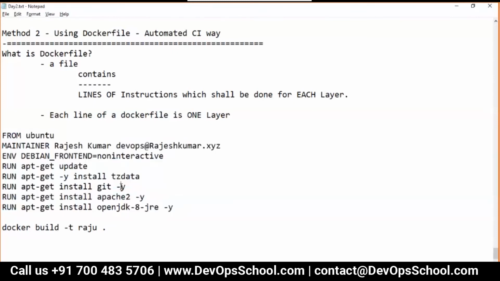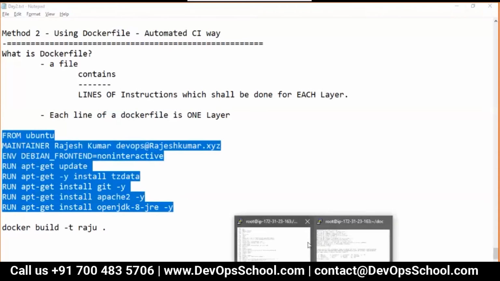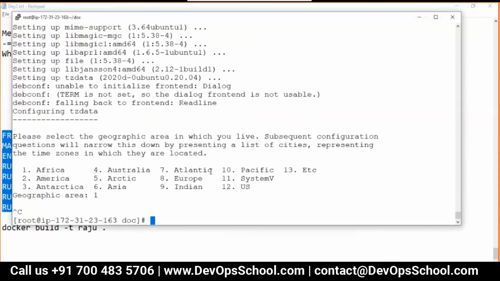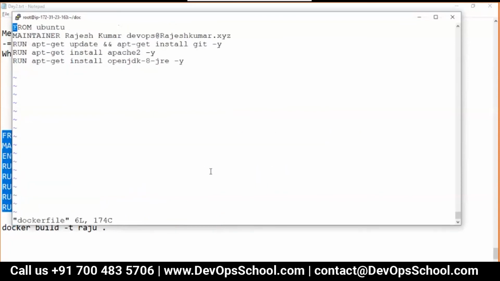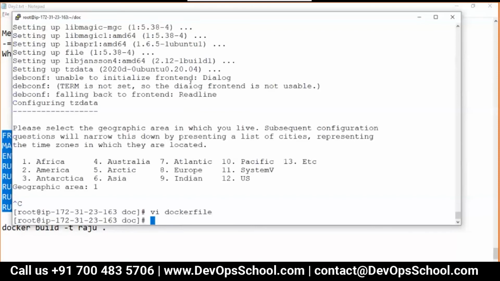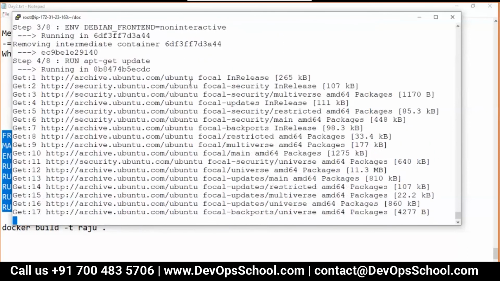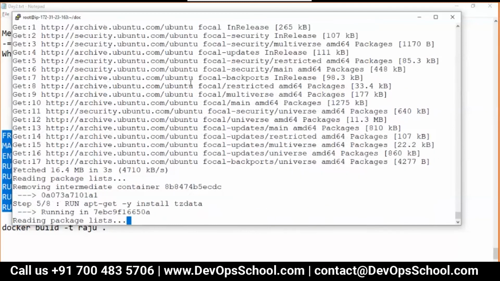By the way, let me tell you, those layers which have been created already will not be recreated again, because they will be taken from the cache. That's the beauty about Docker. Many features we have in the Dockerfile, but right now not confusing with too many things, but stick to my plan. So here, done, and look at this, few things got taken from the cache, and this is happening.